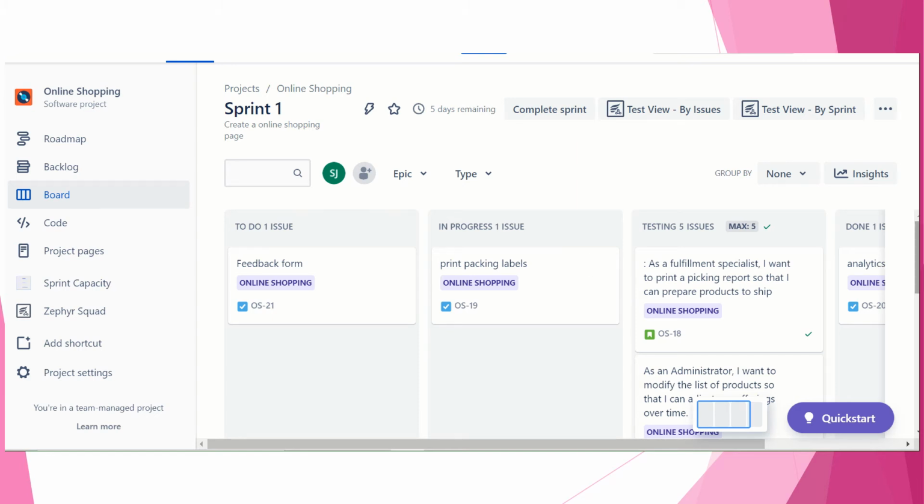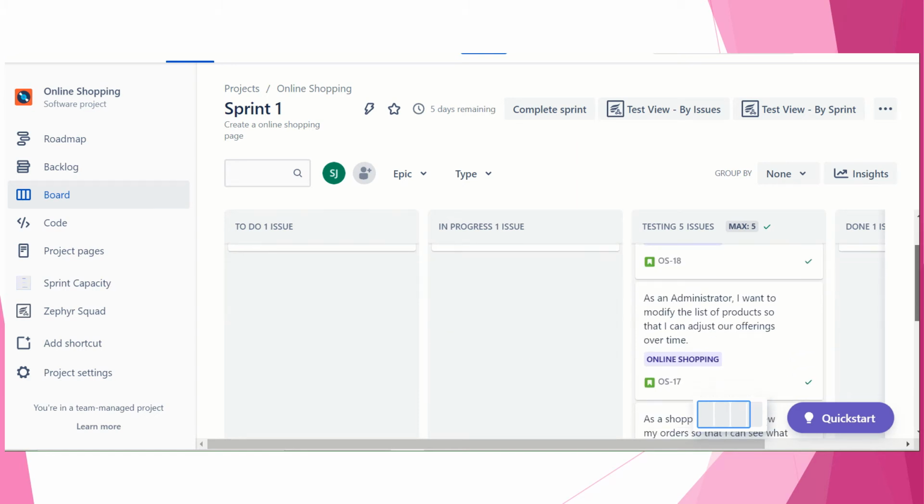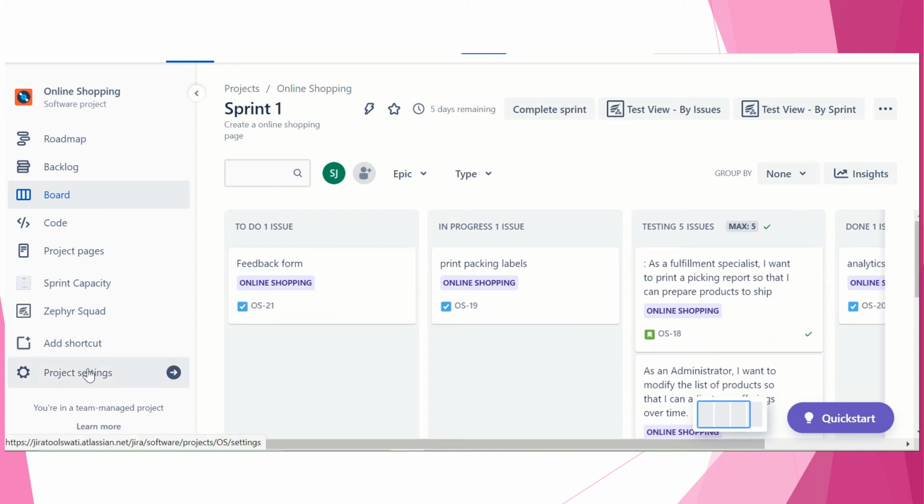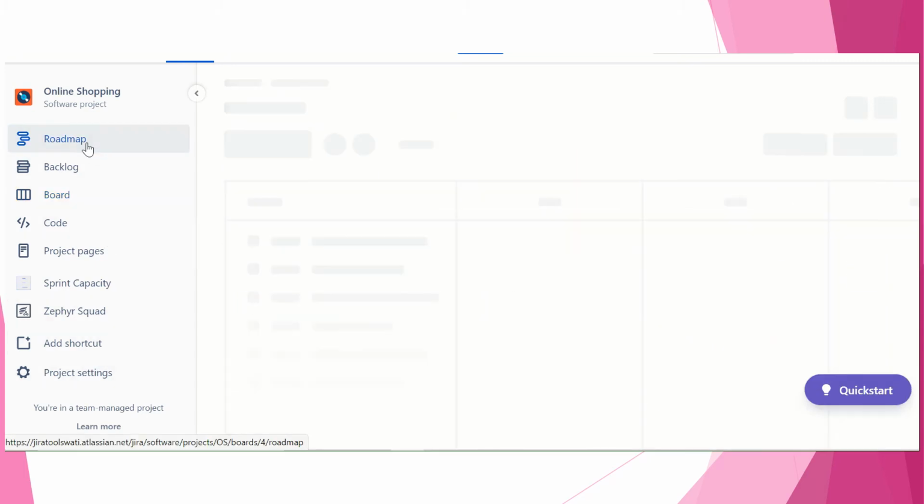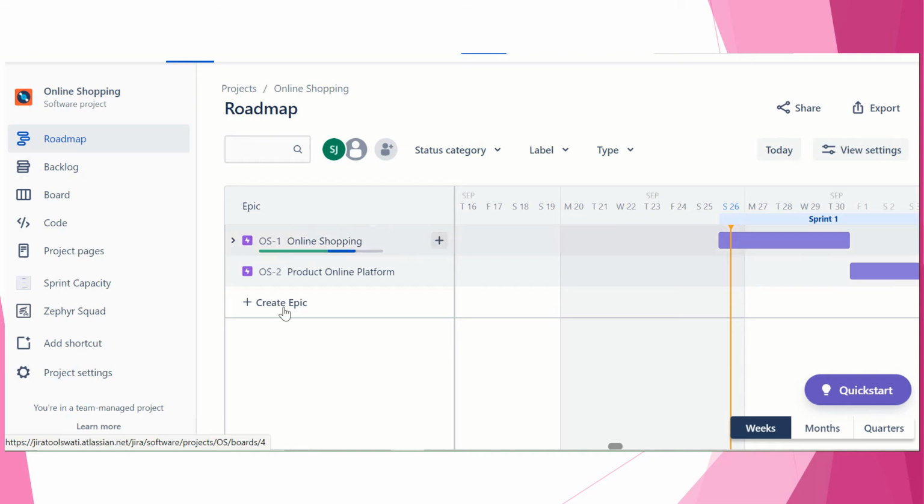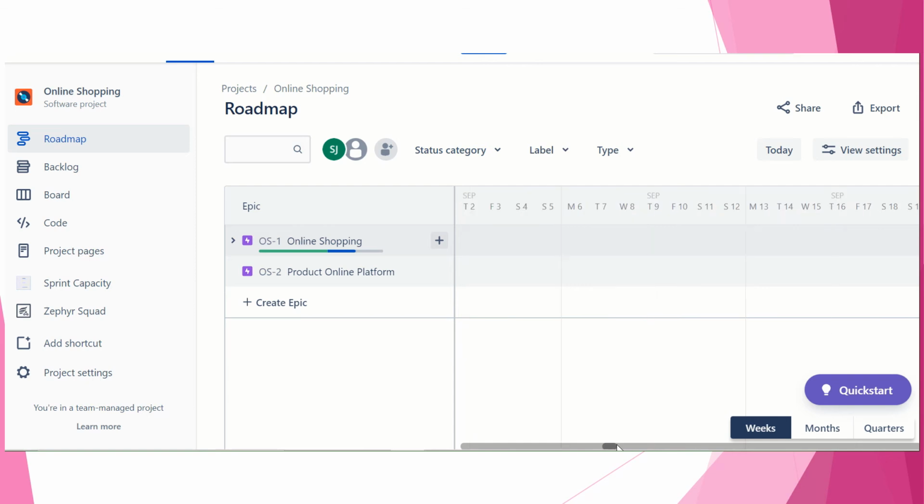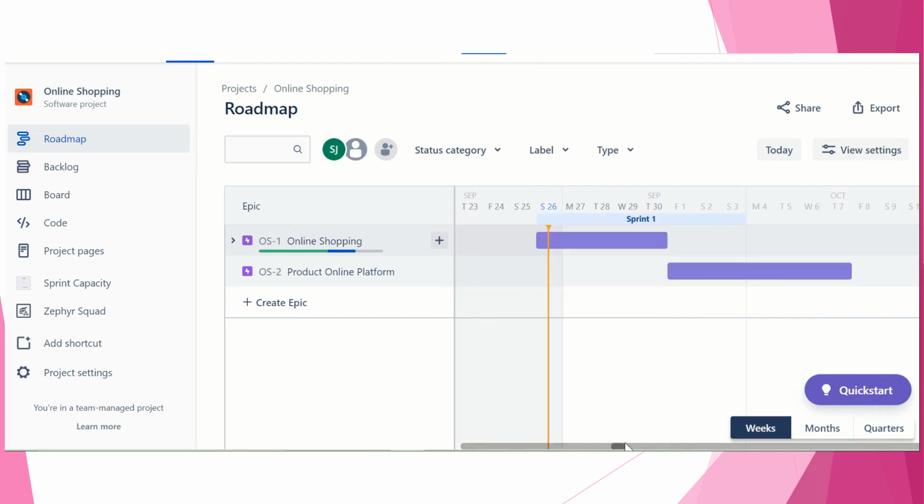Okay, so like that you have your board with you. You can go to project settings. You can see this is your roadmap. We have just seen we have 2 epics, 2 programs. These 2 epics will be your program integration.